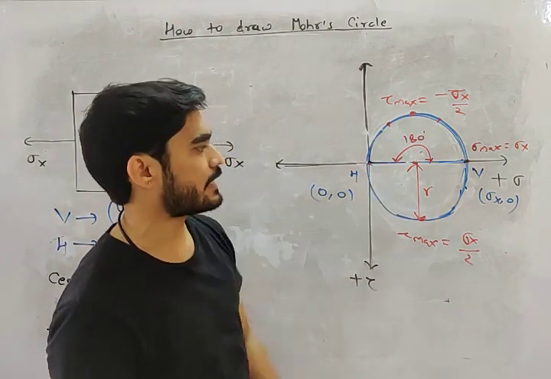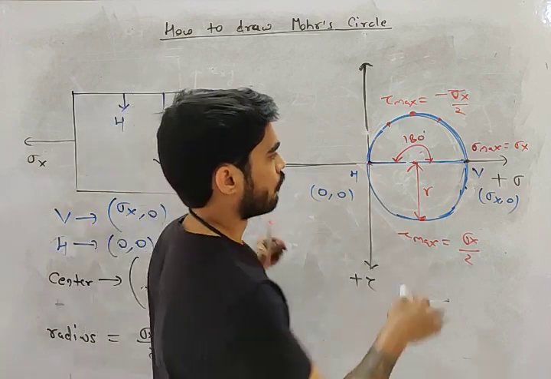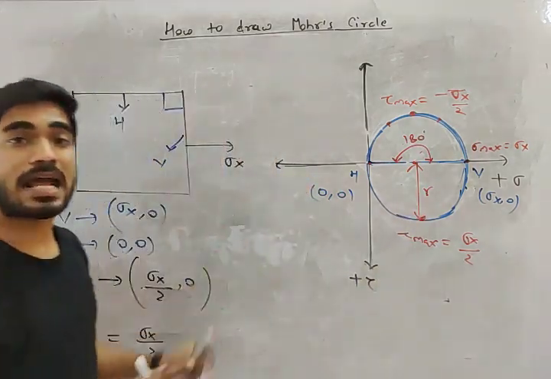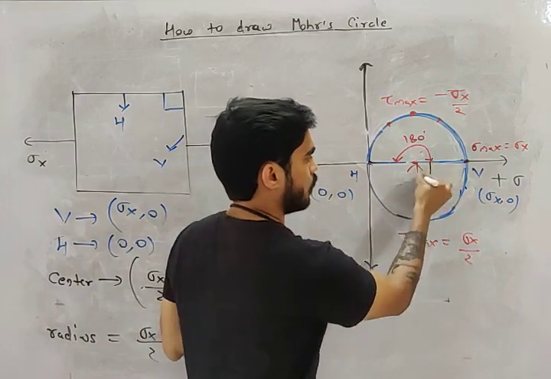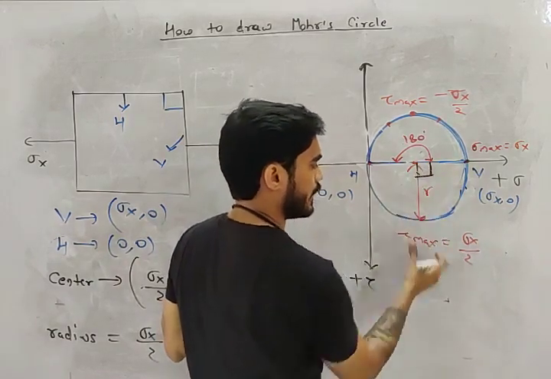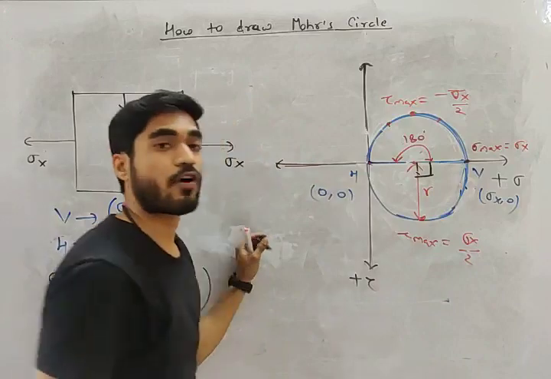You can also find the angle of this plane from the vertical. We measure all angles from the vertical. This is your vertical plane. So from the vertical plane, what is this angle, my friend? 90. So the actual angle will be 45, right?